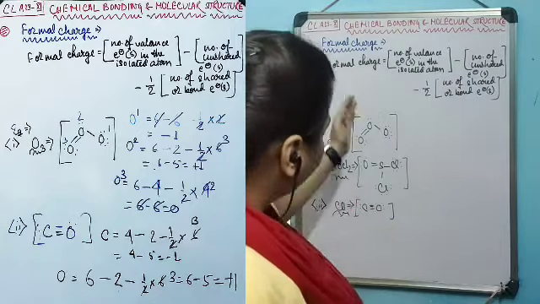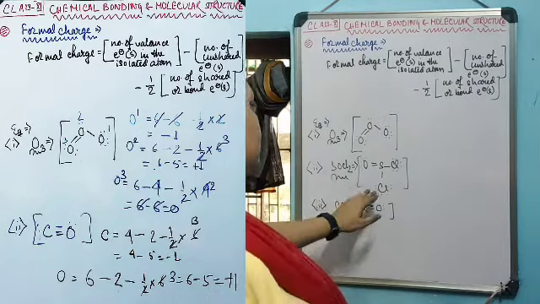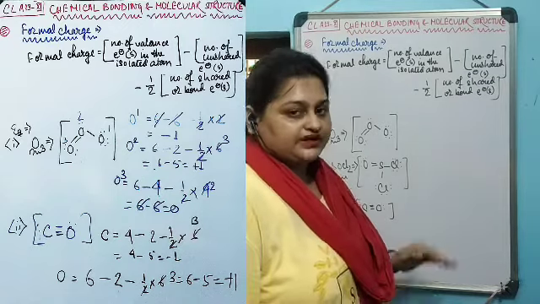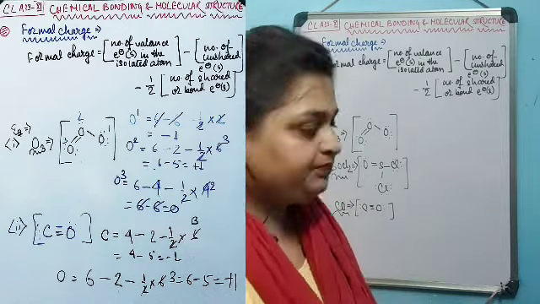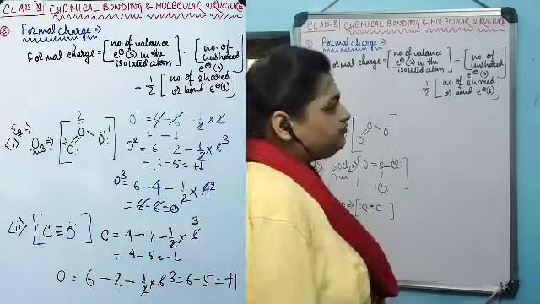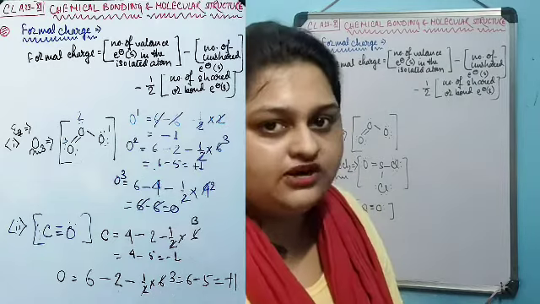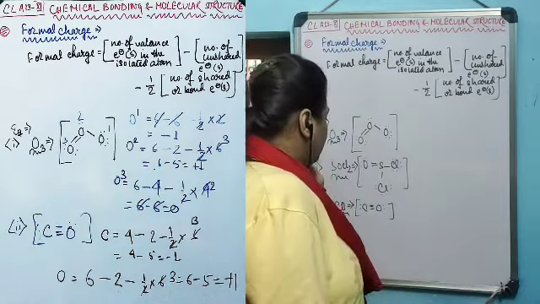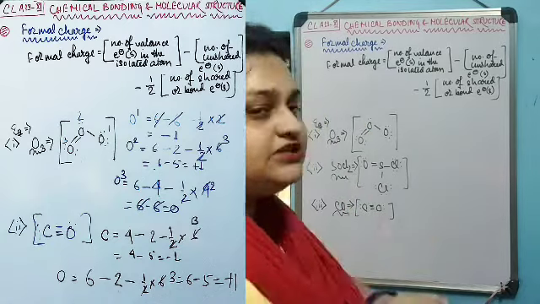That is true for all these three, SO2, SOCl2 or CO, the examples I have drawn on the board. This concept of formal charge predominantly depends on the Lewis dot structure of the polyatomic species.